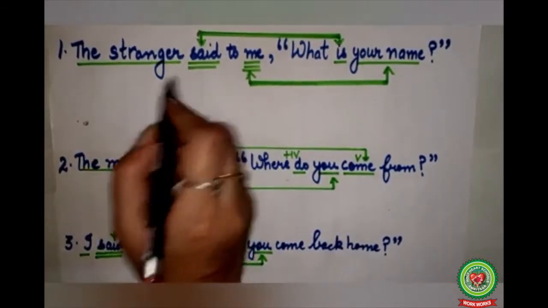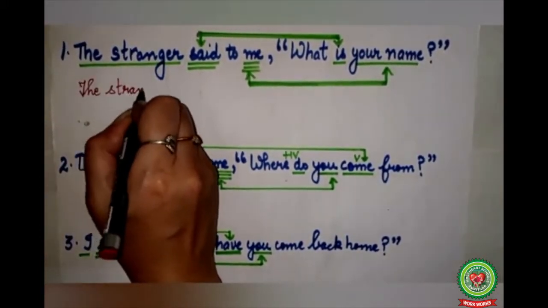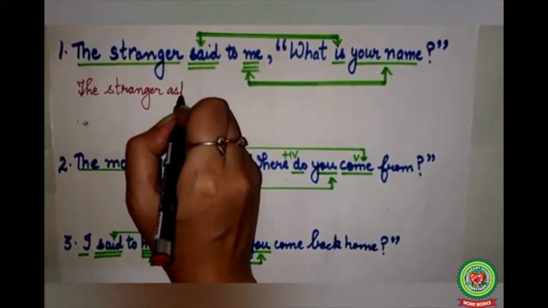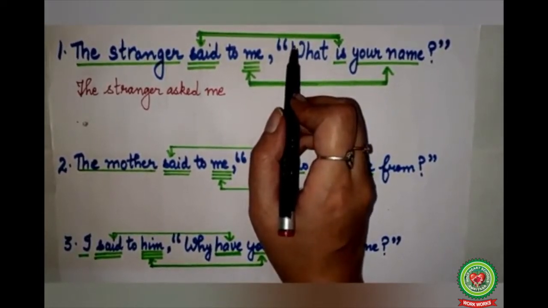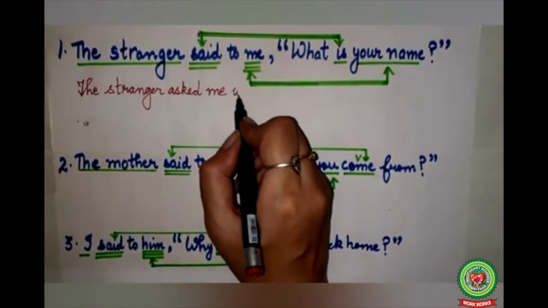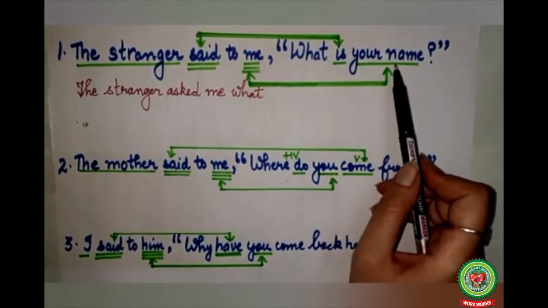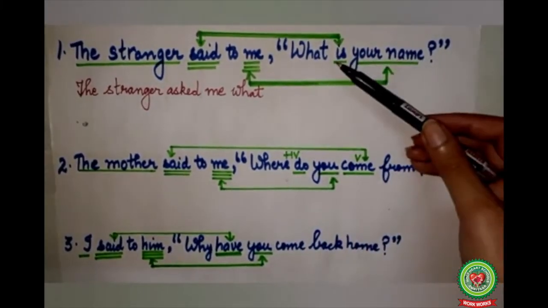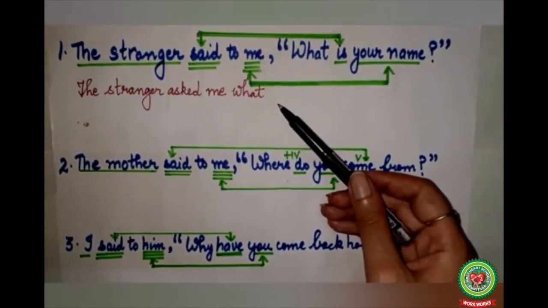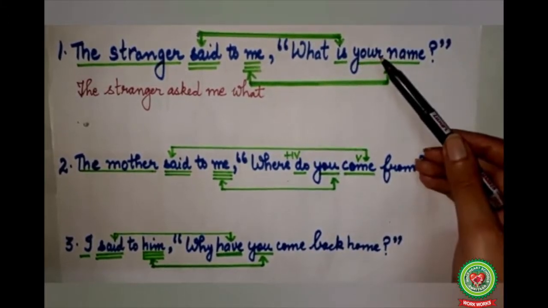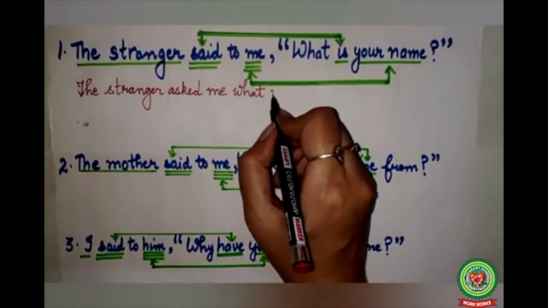Now here, said to will change into asked. So our answer will become, the stranger asked me. Now comma and inverted commas will not be replaced by any other word. What will be used here as the conjunction. Is your name. Is is your verb and your name is your subject. In questions, first come your verb and then your subject. But in the assertive sentences, first we will write here subject. Now your name, your is the second person. Second person is according to object. So here your name will change to my name.